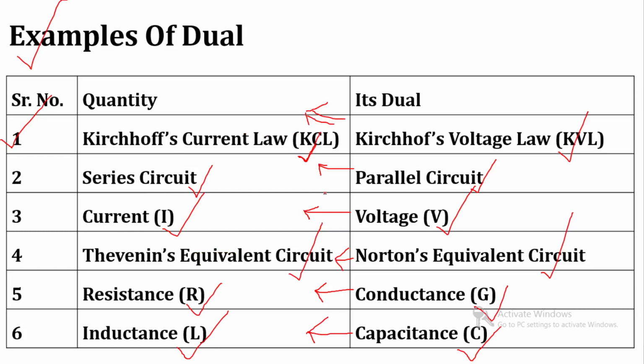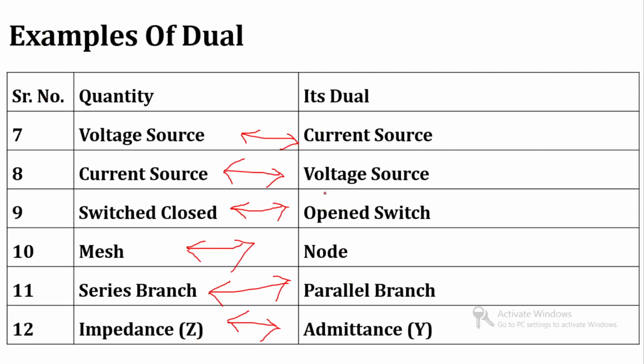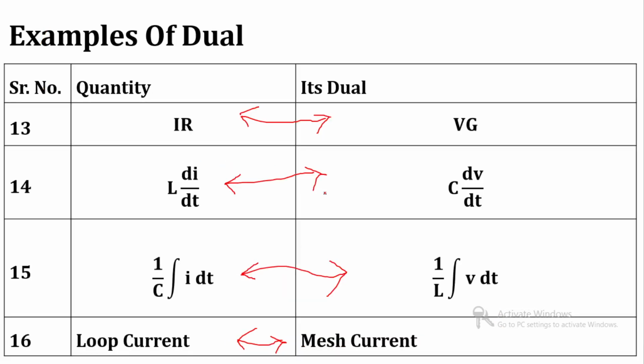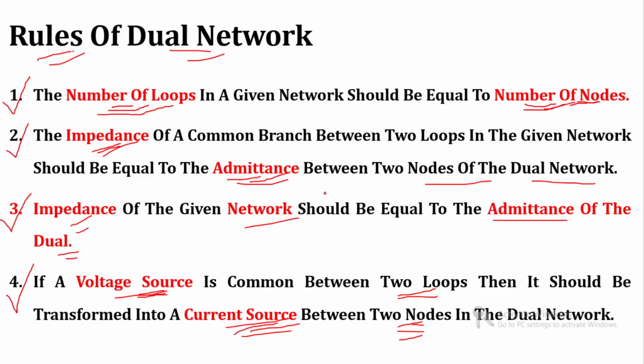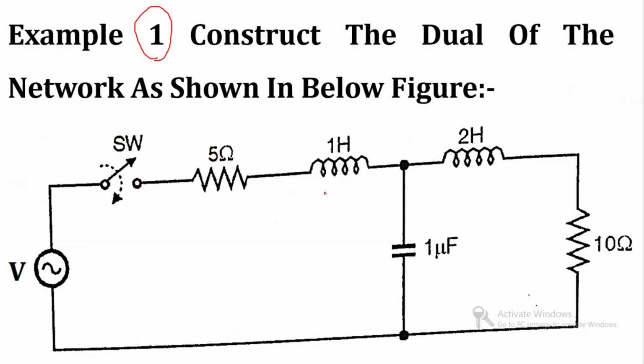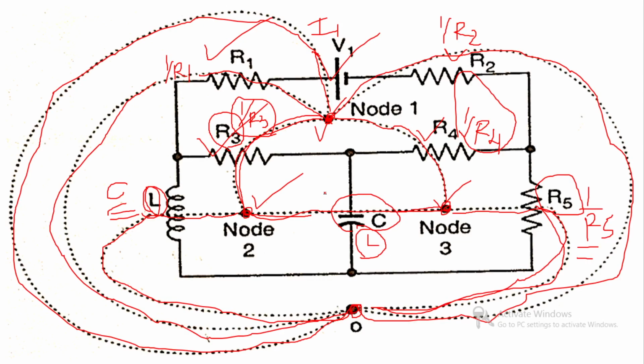It is not that difficult. Once you read it 1 to 2 times, it will be remembered easily. So these are the points for the example of dual network, and this is the rule and procedure to construct the dual network. So we can easily construct the dual network of any given network.